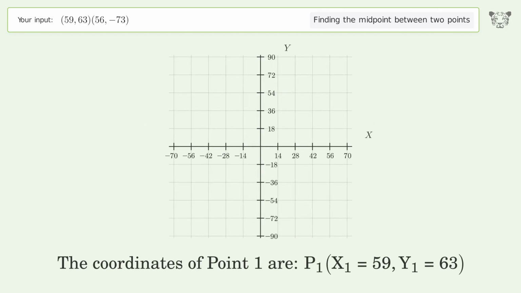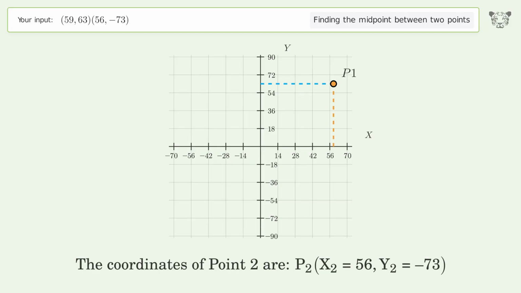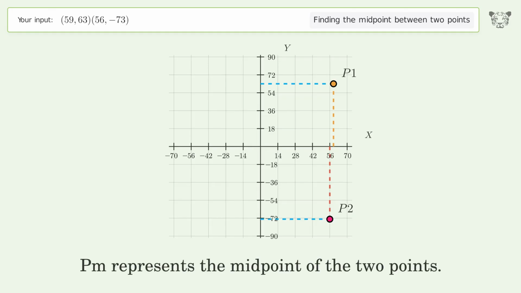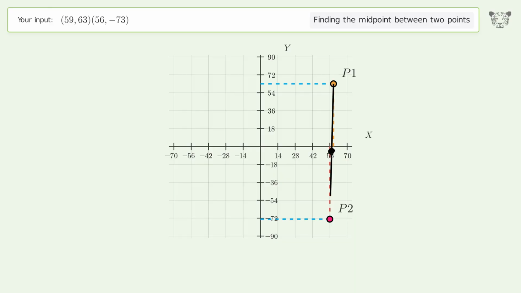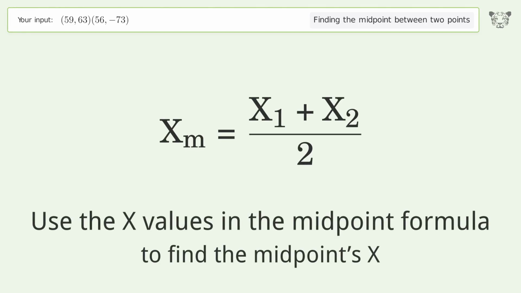The coordinates of point 1 are x1 equals 59, y1 equals 63. The coordinates of point 2 are x2 equals 56, y2 equals -73. PM represents the midpoint of the 2 points. Use the x values in the midpoint formula to find the midpoint's x.